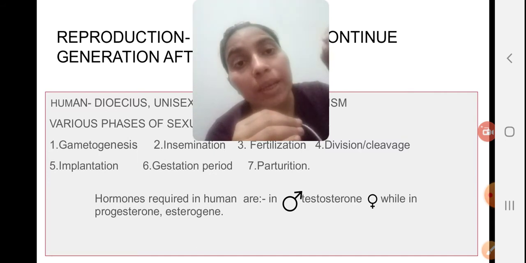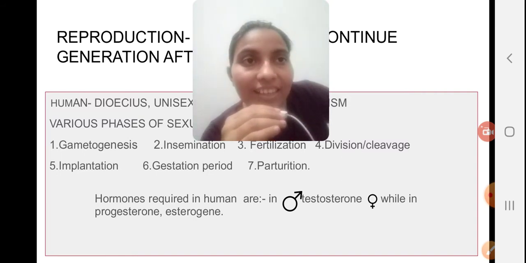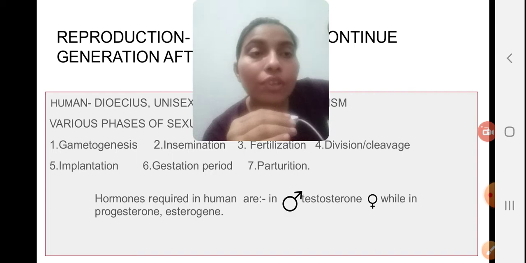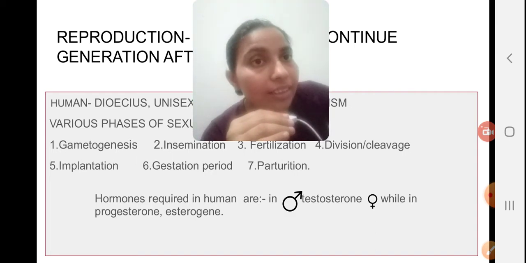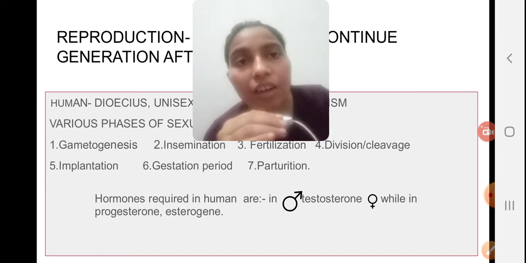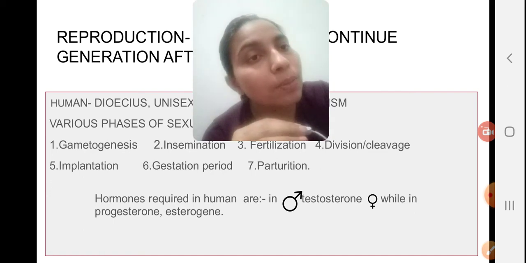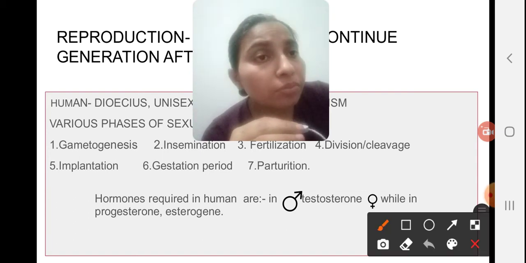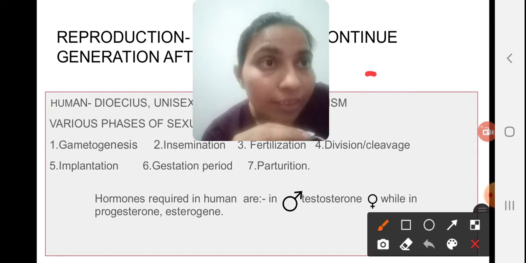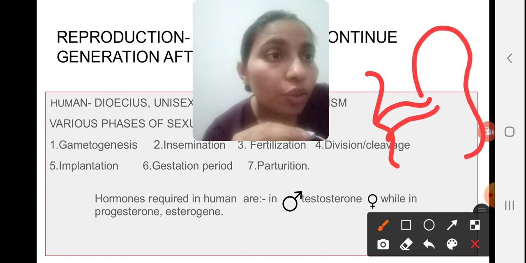That's why the implantation takes place, and then the embryo reaches the uterus region, and after the implantation, maternal blood fuses with fetal blood.